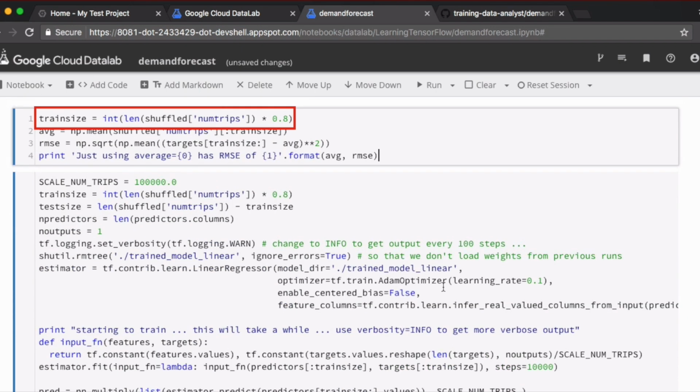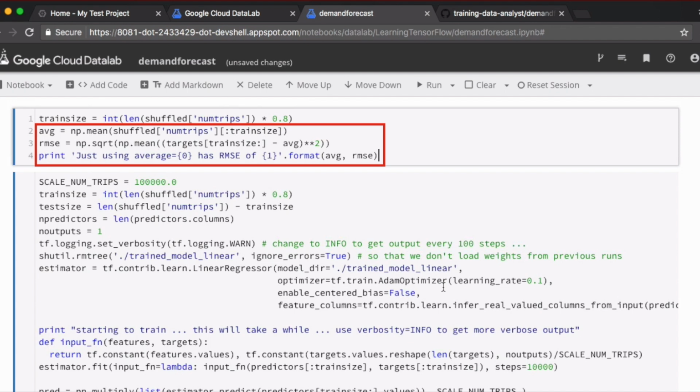We mentioned earlier that 80% of this data set is going to be used for training. The number of records that we have for training is stored in the train size variable. We'll compute a new baseline or a benchmark on our training data. Access the first 80% of rows from the shuffled data frame and find the average. The average calculation of the number of trips formed our baseline before. We are going to use the same thing for a baseline here.